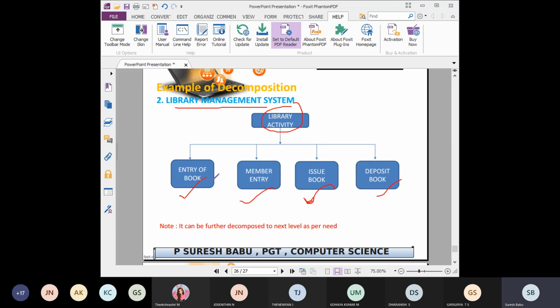So like this, they are splitting into small topics and making it easy to understand, and everyone can easily program. So this is the concept of decomposition. One complex thing is further decomposed into small, simpler things. This is the example of library management.